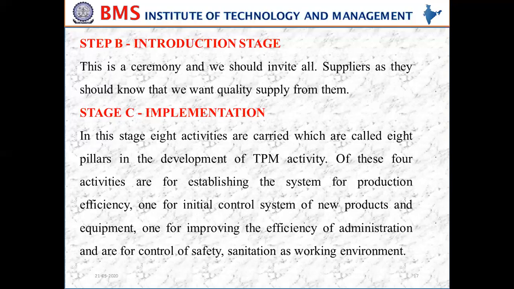And stage C is the implementation stage. In this stage, 8 activities are carried out, which are called the 8 pillars in the development of TPM activity, that we'll discuss in the next slide. Of these, 4 activities are for establishing the system for production efficiency, one for the initial control system of new products and equipments, and one for improving the efficiency of administration, and one for control of safety, sanitation and working environment. So providing a safe and clean working environment.